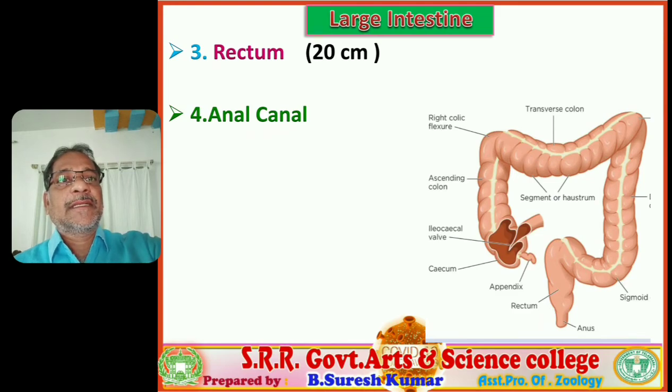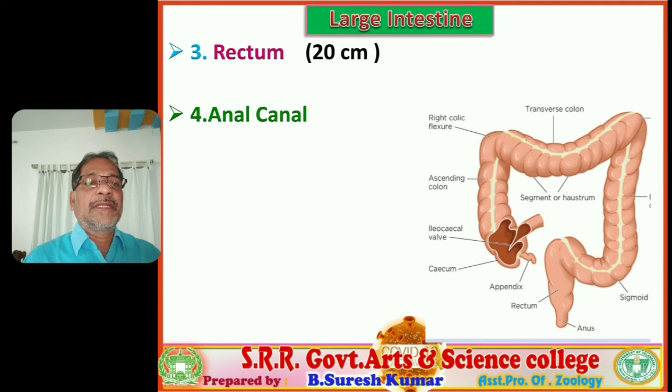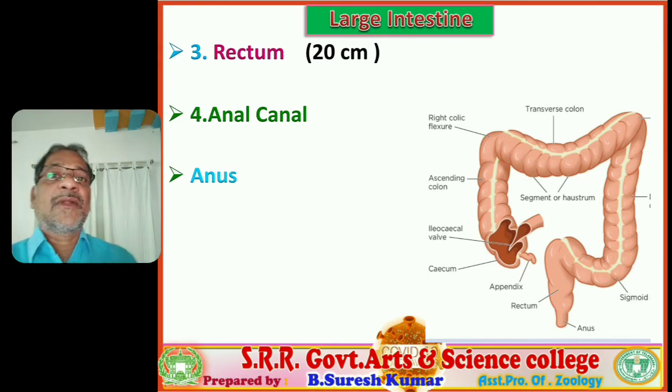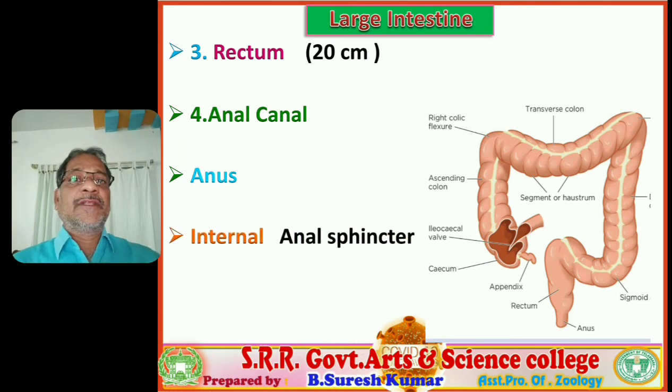So next, the rectum. It is also a wider tube, measures about 20 centimeters in length, and the rectum leads into the anal canal. It is a narrow, short tube. The anal canal opens outside at the posterior end of our body by means of an opening that is called anus. So the last structure of our alimentary canal is the anus. Our alimentary canal starts with the mouth and ends with the anus. With this we finished all organs located along the alimentary canal.